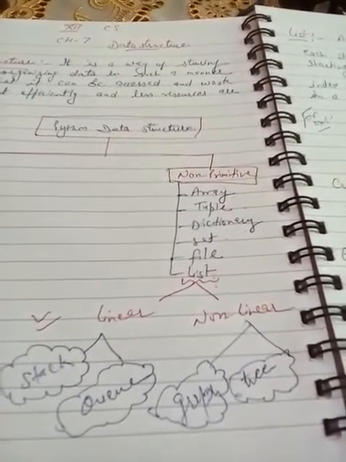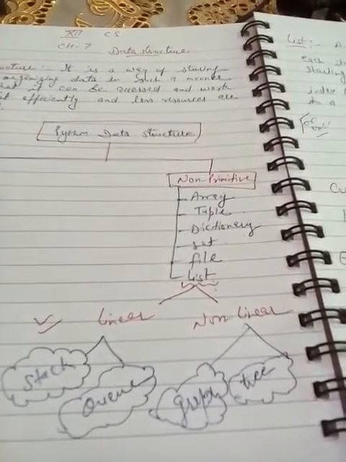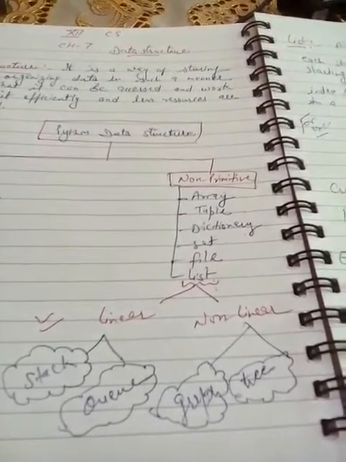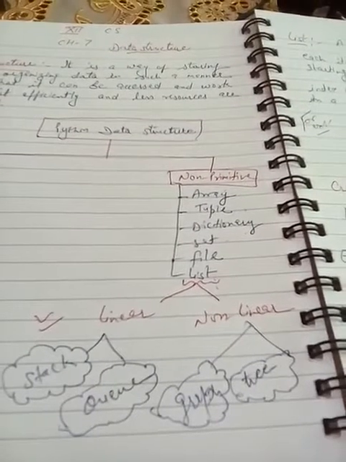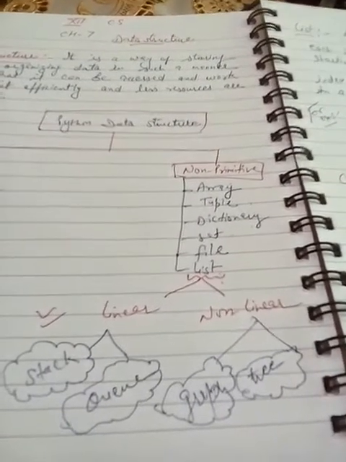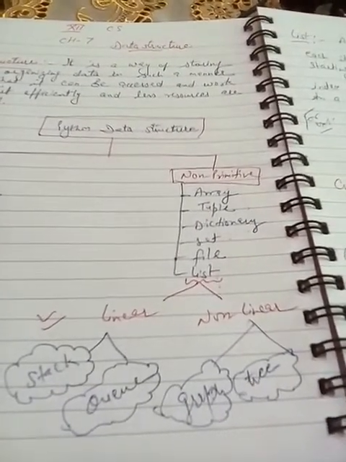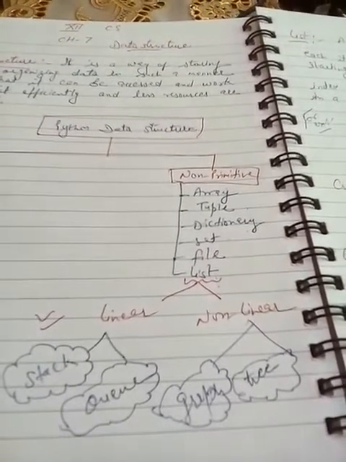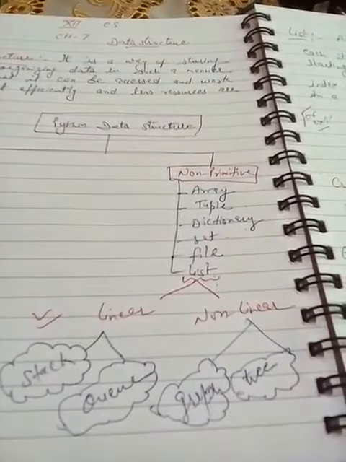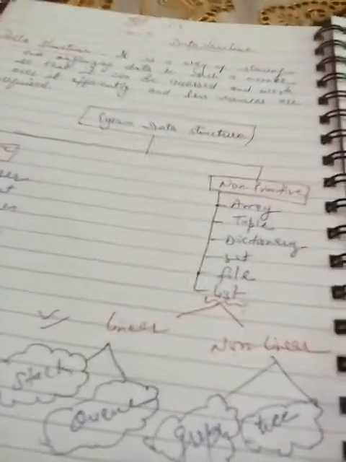Non-linear means graph or tree, where branches will be created. In this chapter we have to do only the linear concept. So we will do list, stack and queue, linear data types, which are very important. So let's see how this list can work.